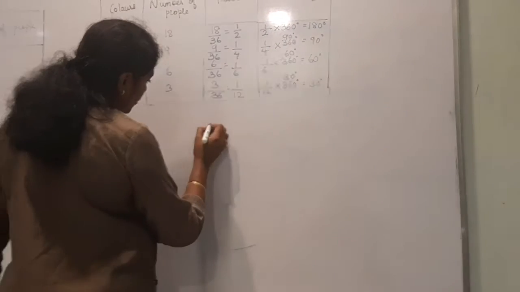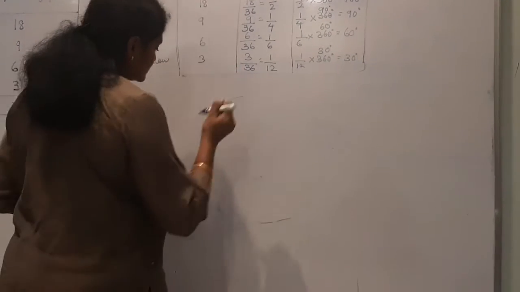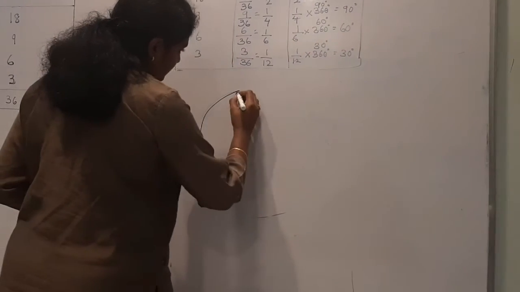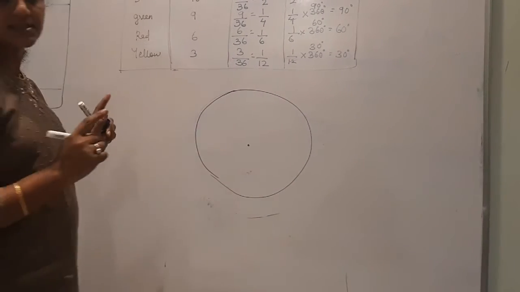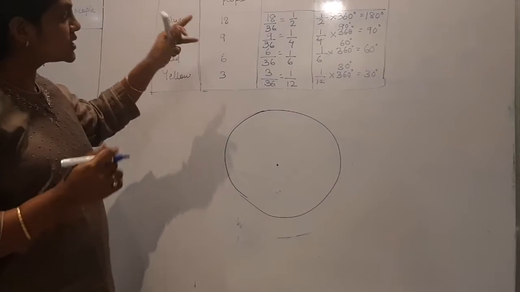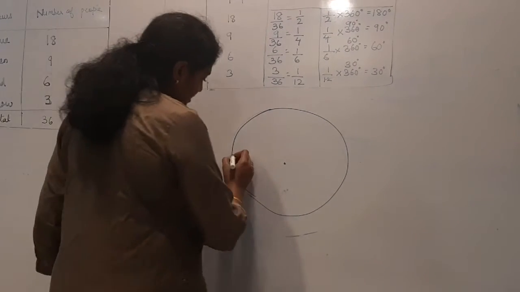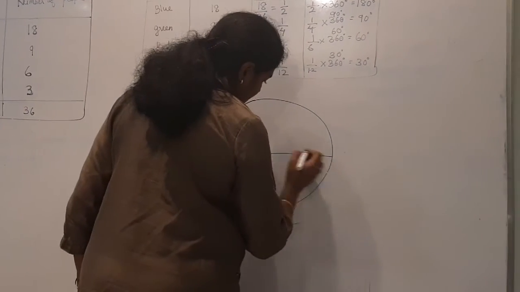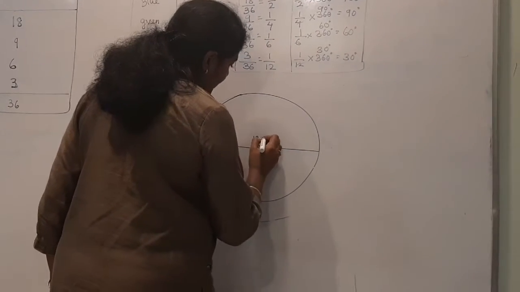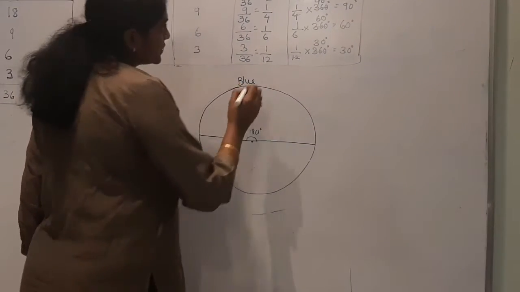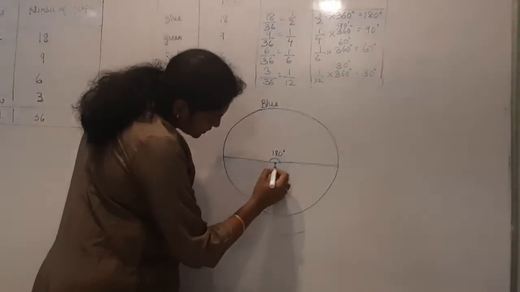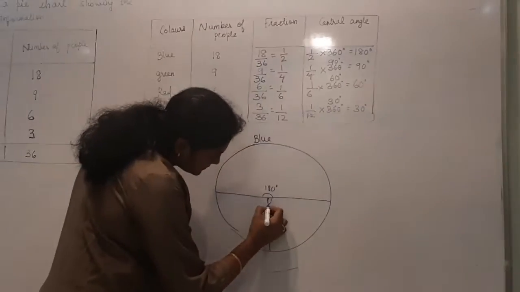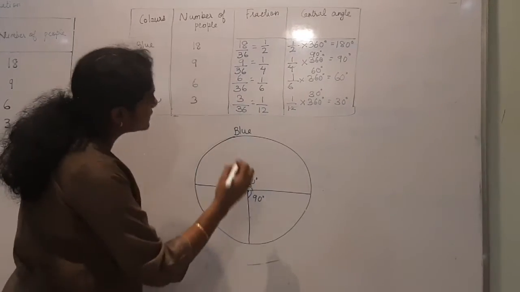So again you have to draw circle. Yes, mark its center. First is blue. Blue is 180 degree. 180 degree means straight line. This is 180 degree. You can take it as blue. Second is green. Green is 90 degree. So if you take 90 degree, then it is straight. So 90 degree is green.